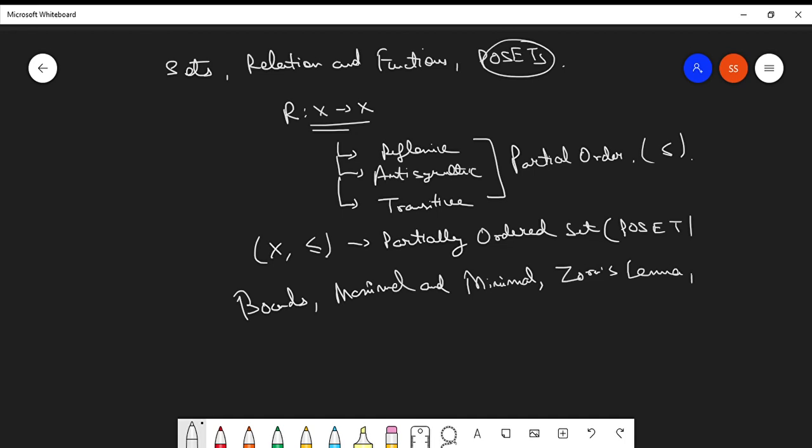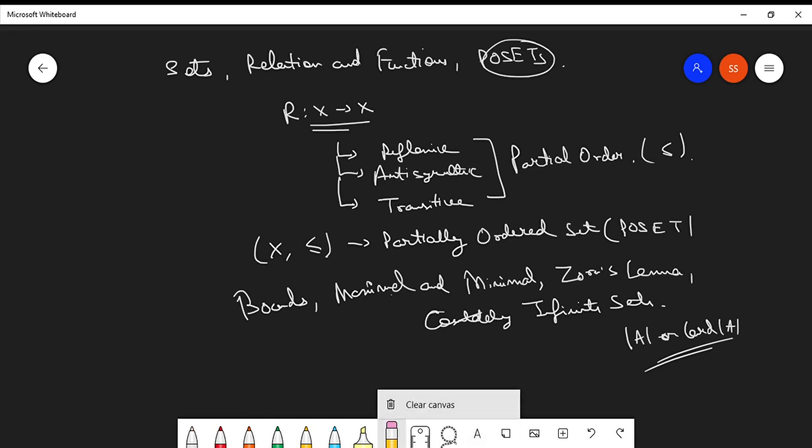Then we are going to discuss countably infinite and finite sets, the cardinal number of a set, and we are going to understand the concept behind a set being finite or infinite. So let's start this lecture.